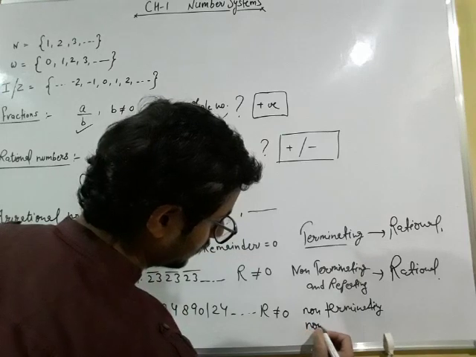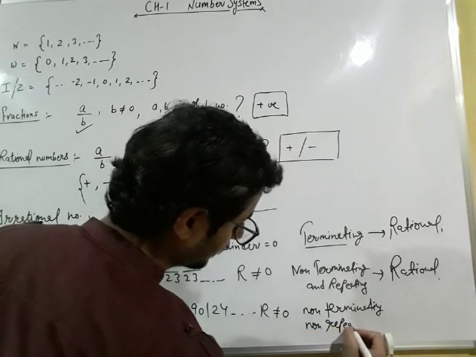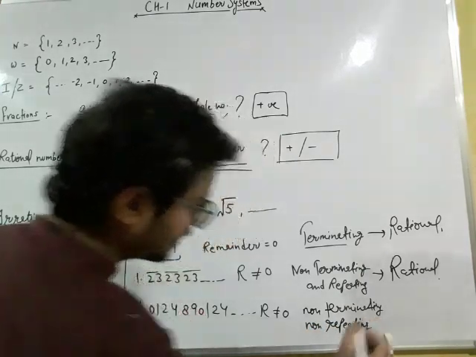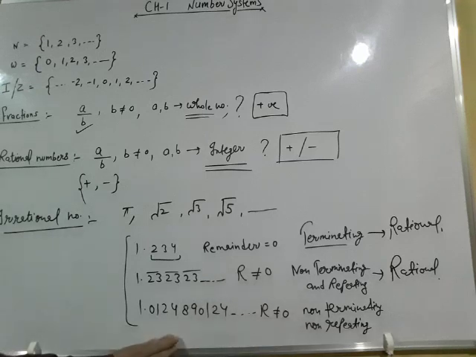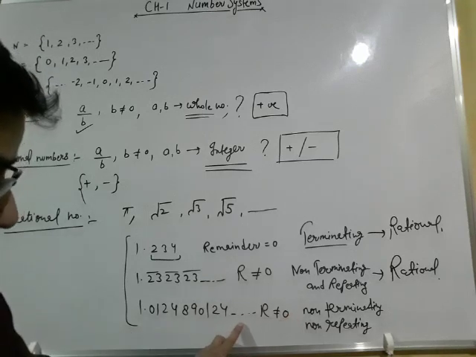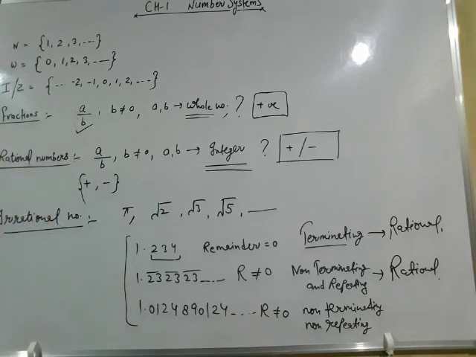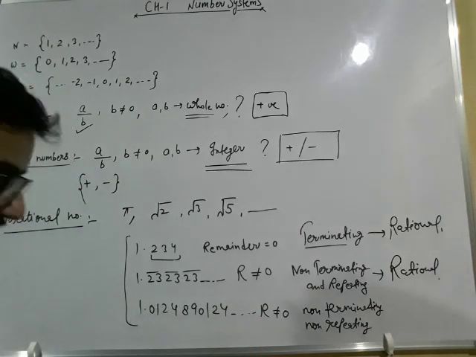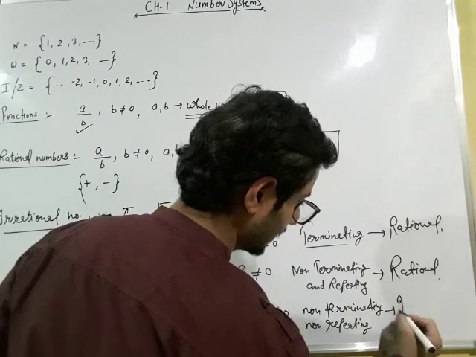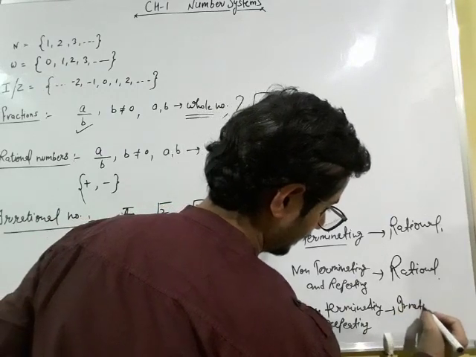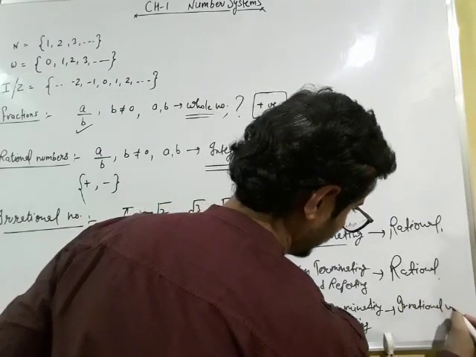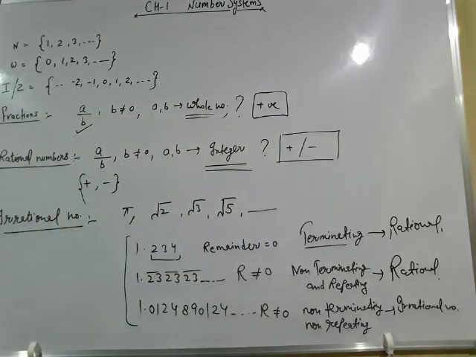and non-repeating. Yes, the decimal expansion of this kind of number is non-terminating and non-repeating, and this kind of number is known as an irrational number. Yes, these numbers are known as irrational numbers.